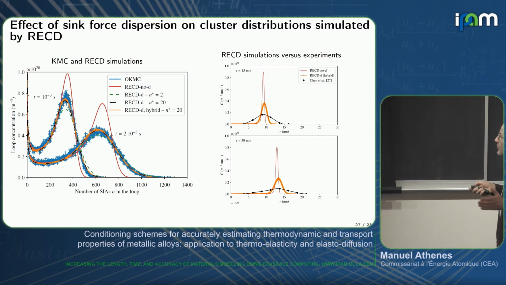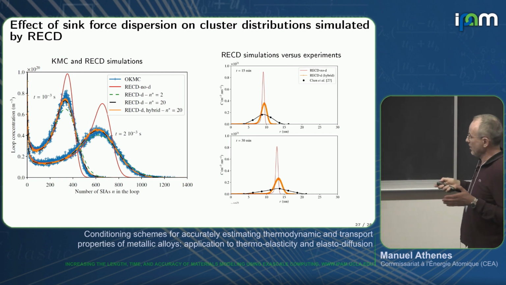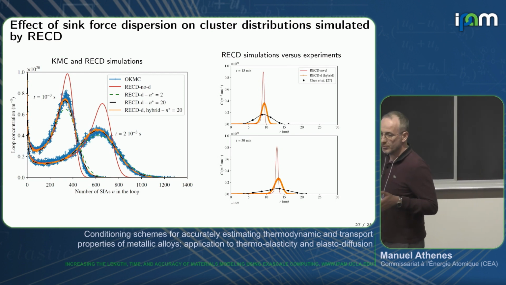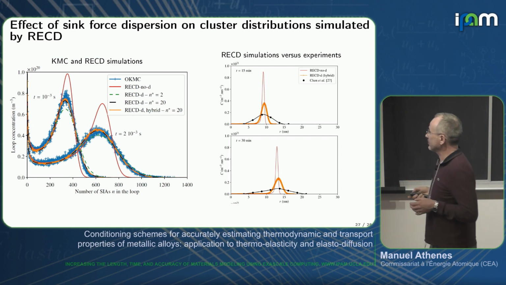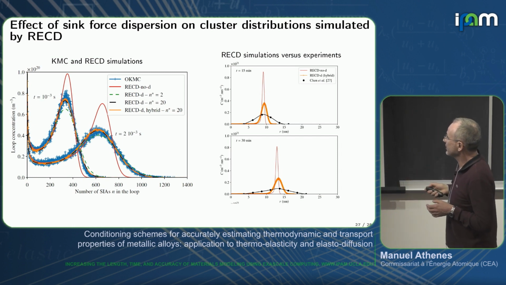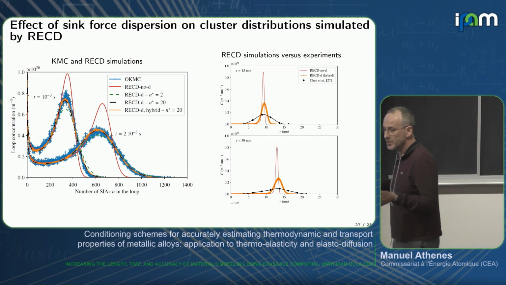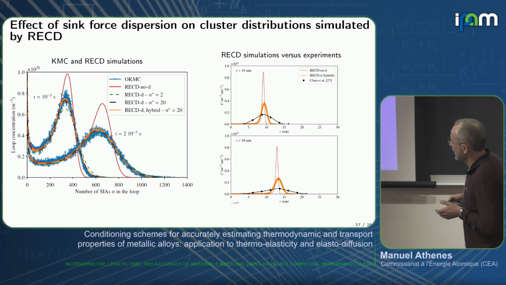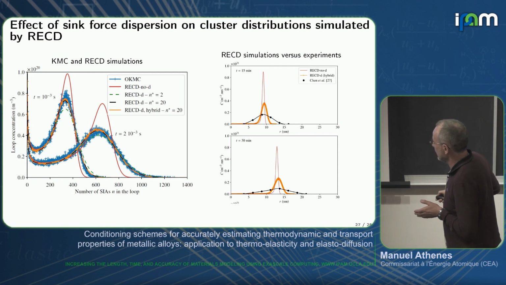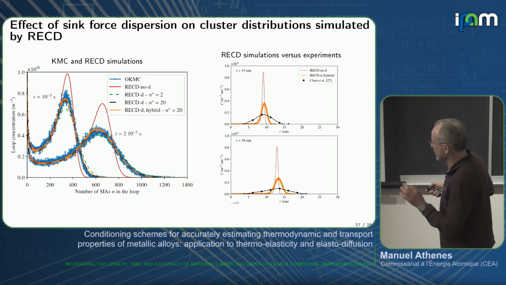Usually cluster dynamics is implemented when kinetic Monte Carlo becomes too slow because the system is too big. But the problem with the cluster dynamics equation, the rate equation, is that there is no dispersion of sink strength in the simulation, nor in the distribution of cavities. This is again aluminum with cavities due to electron irradiation. The distribution of cavities during aging is too narrow compared to the more realistic object kinetic Monte Carlo algorithm.